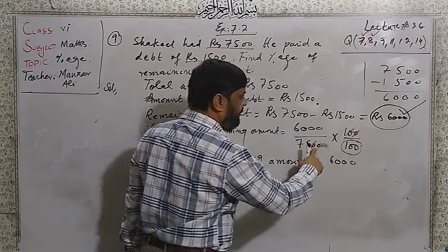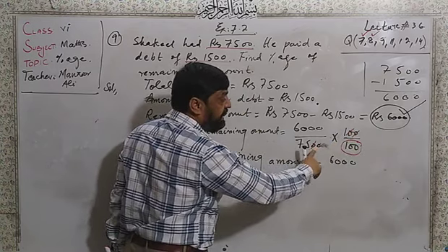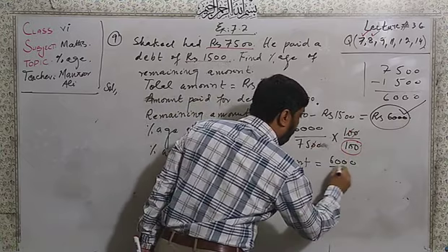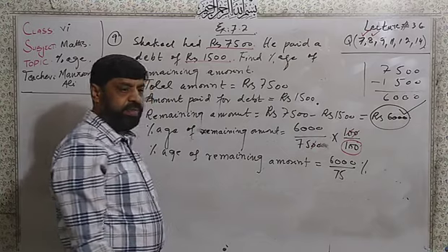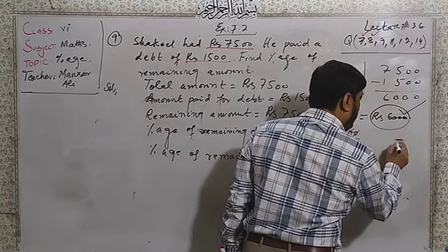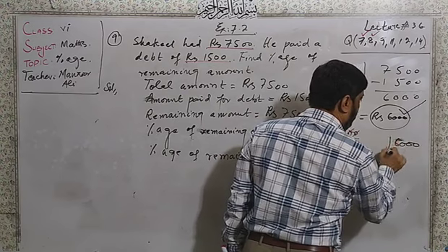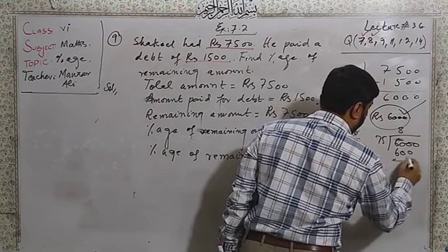These two zeros cancel, so this will be 75. Now if you divide 6,000 by 75, it will be 8 times, 600.